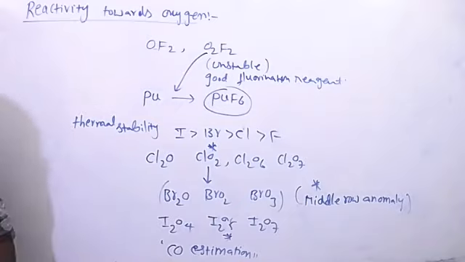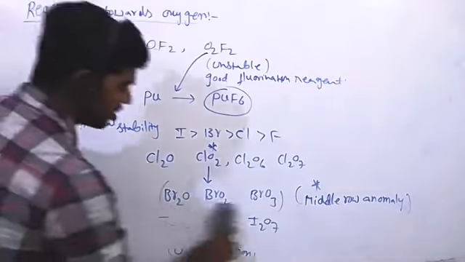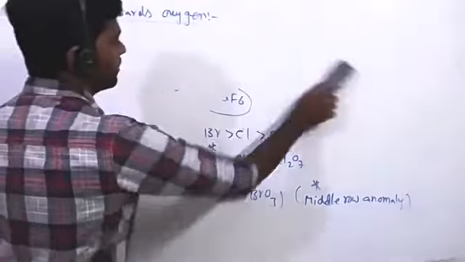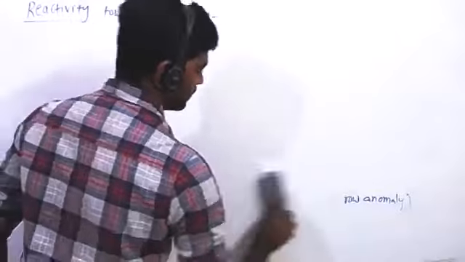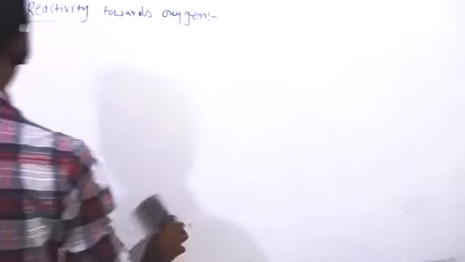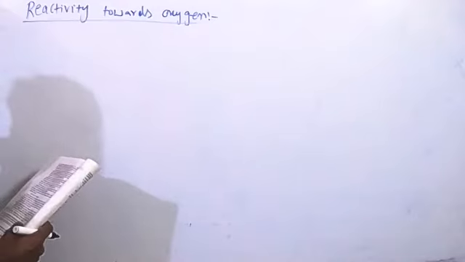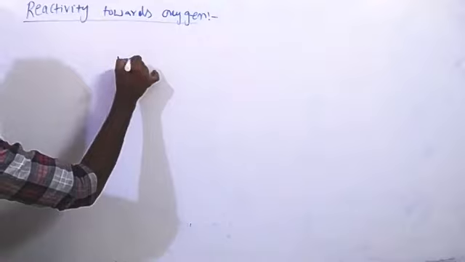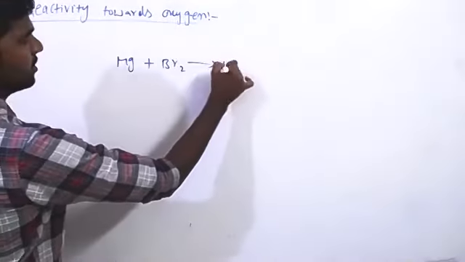No doubt all halogens are easily reacting with metals and forming metal halides. Suppose magnesium reacting with bromine, it is forming magnesium bromide.